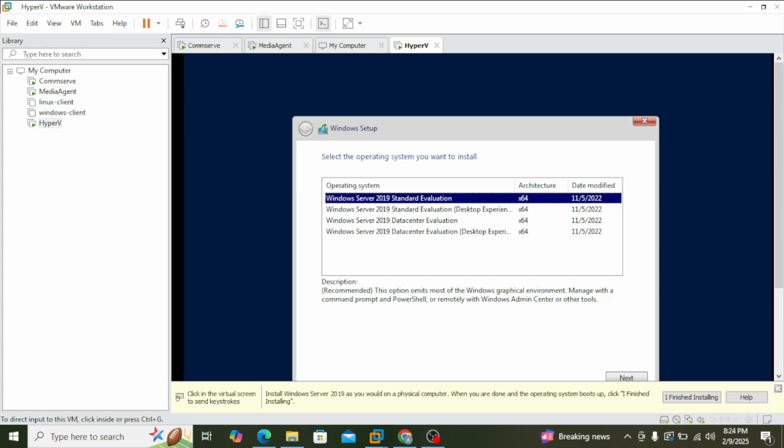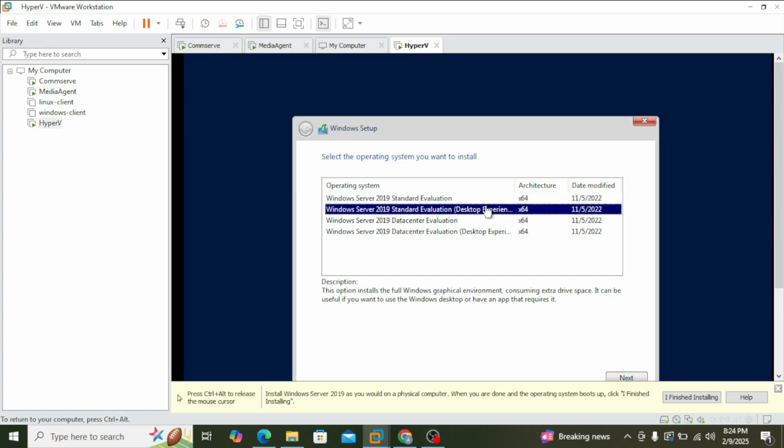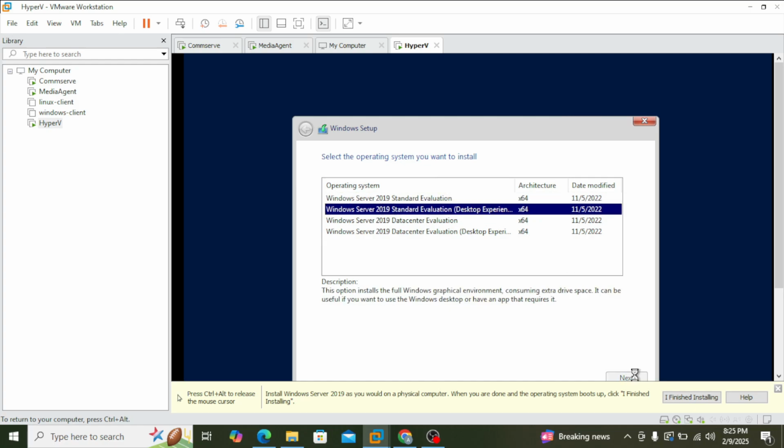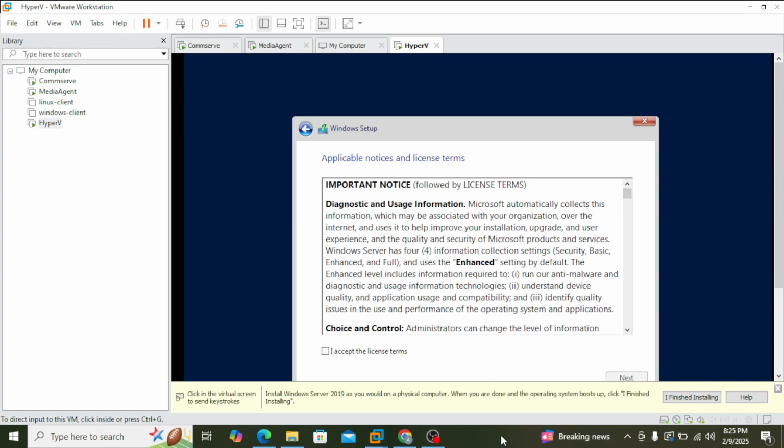Okay, so here it is, Windows 2019 standard or data center, but it should be desktop experience for GUI. If you select the first one, it will be core, but we don't want core, we want GUI. Click on next. So accept the license. Click on next.